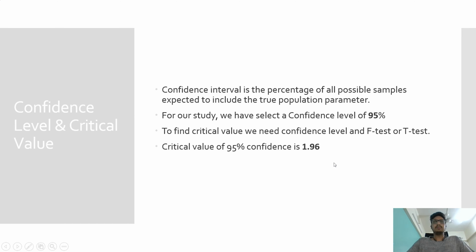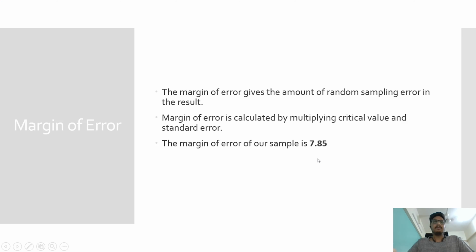Critical value is used to find the margin of error. To find a critical value, we will use a confidence level and a t or z test. The t-test will be used if you have a sample size less than 15. As we have taken a sample size of 246, we will be using the z-test. So our critical value is 1.96.